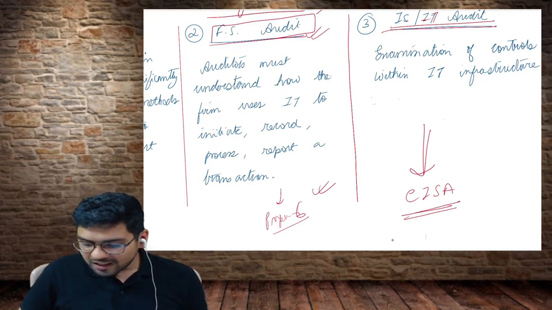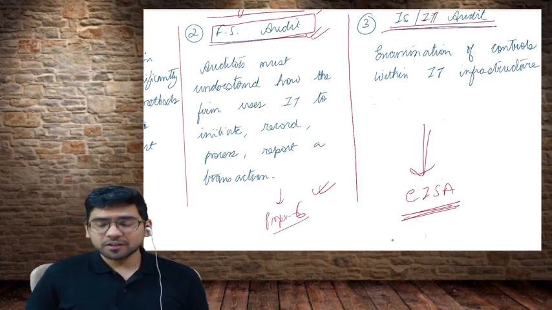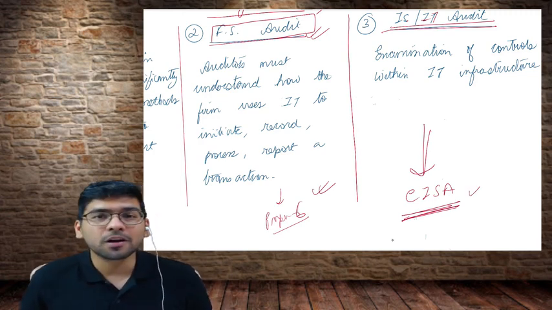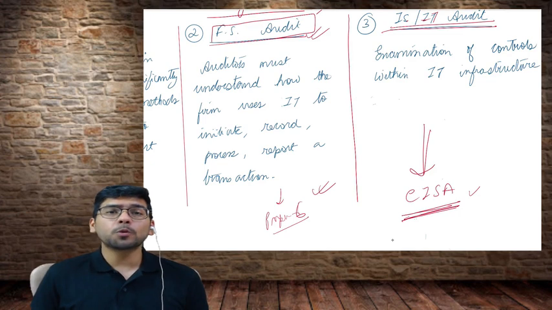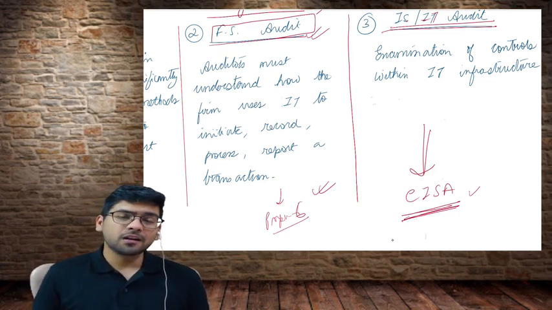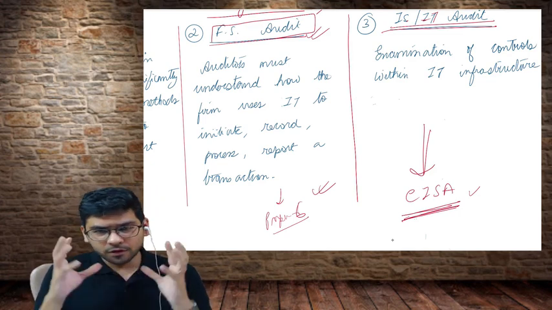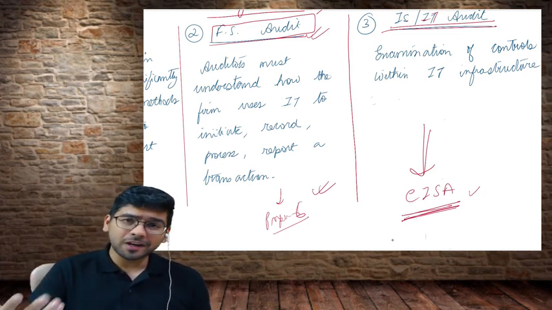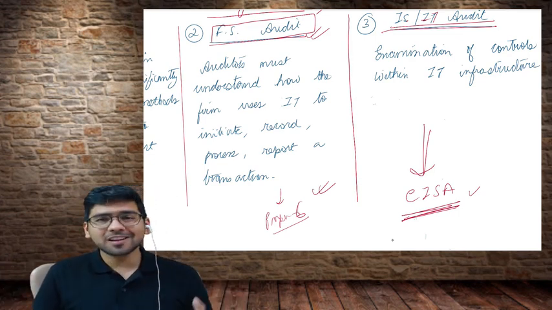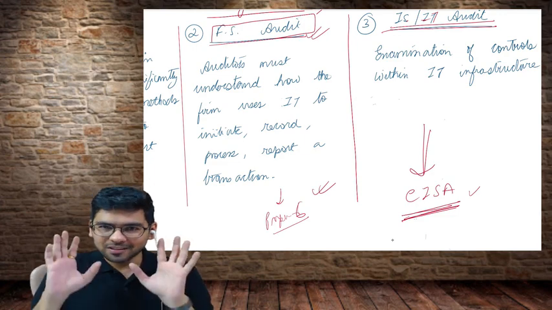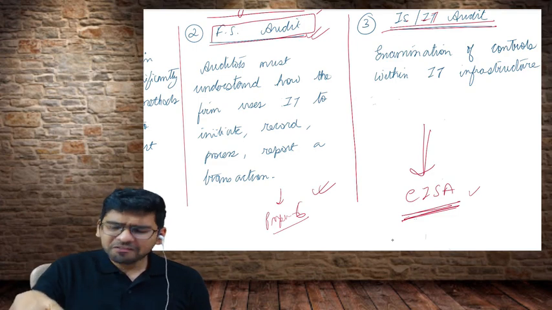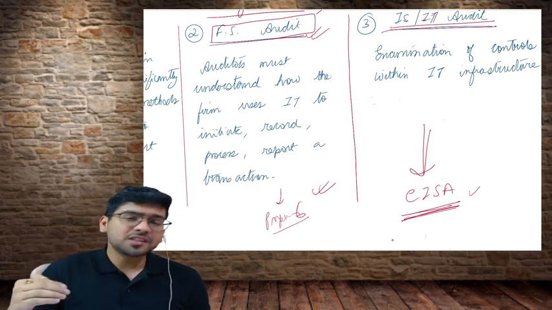CISA is basically a certificate which I possess. I gave the exams in 2016, and I somehow got a merit also. I was placed in top 20 in the world. This is an exam that is taken by candidates worldwide. They don't give us a ranking or marks as such, but they just tell us that we have passed and this is our position. So I have my expertise in this area.